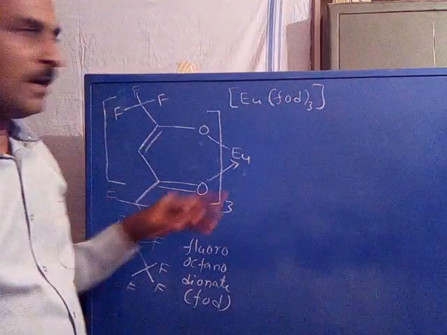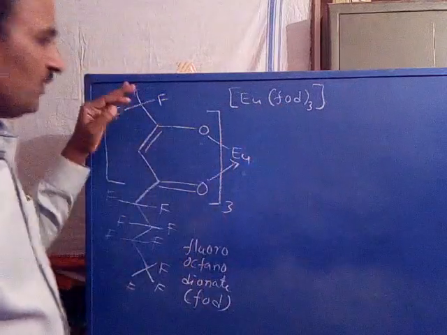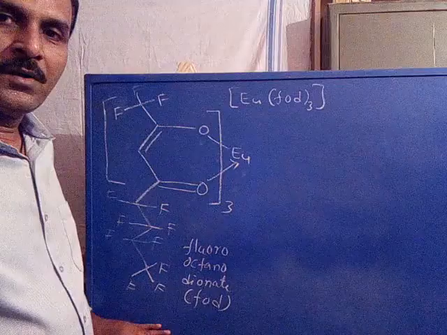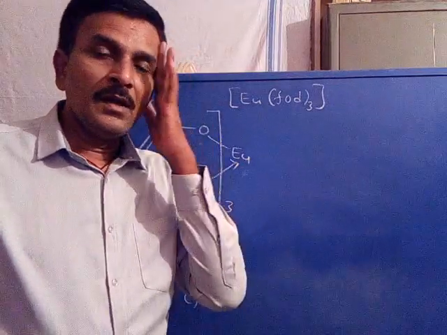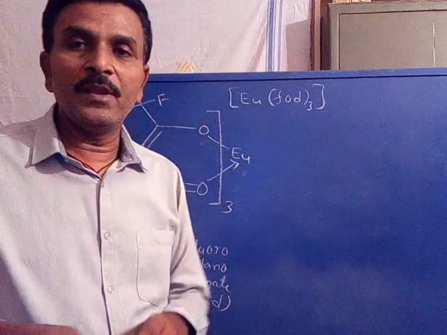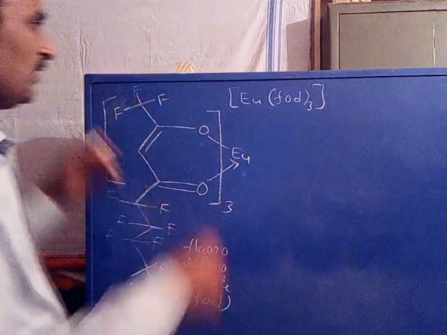Europium FOD complex. What is FOD? Fluorooctanodionate. So this is one of the complexes used for simplification. The fluorooctanodionate ligand complex of europium ion or praseodymium ion can be used. This is one complex.